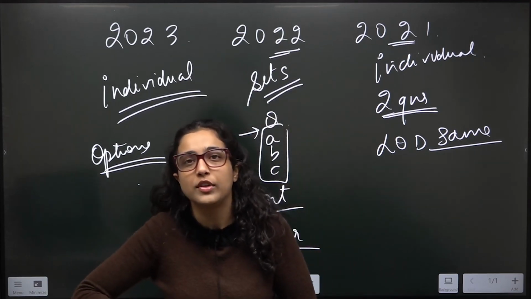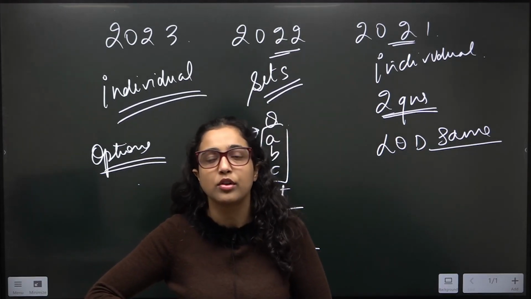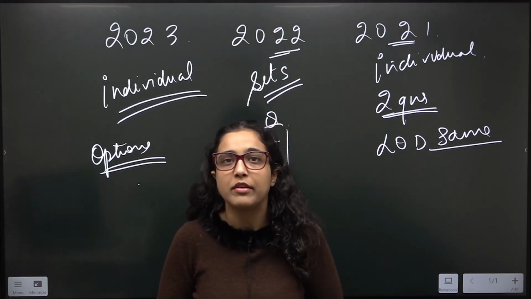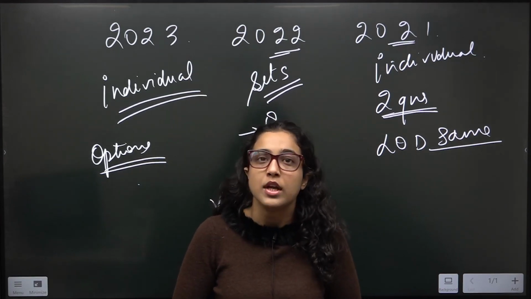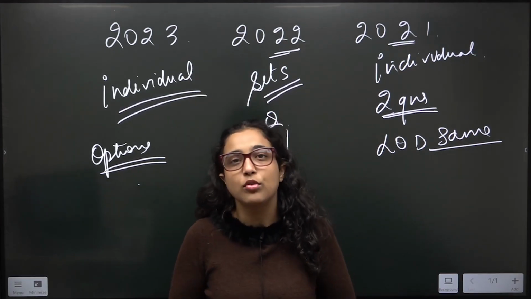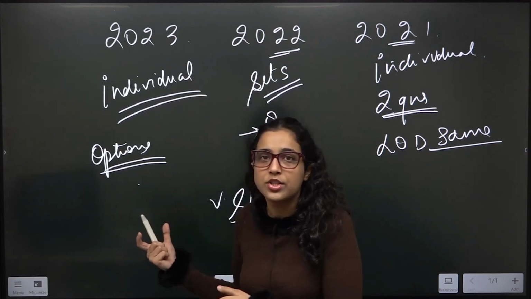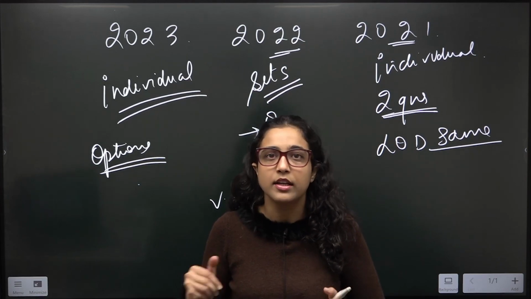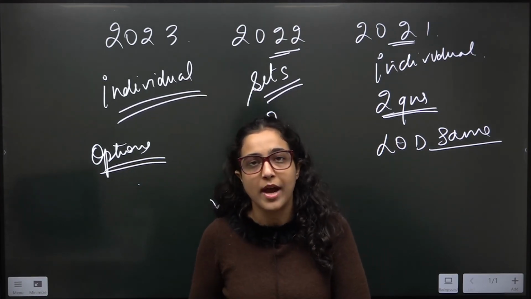See, now when you ask students or whenever you try to analyze or review the paper, a lot of people will say in 2023 the level of difficulty of reading comprehension was less, but it is not true. It's just that जो aptitude का level था, it was so high that हमने reading comprehension के level को analyze करने में we made this mistake that reading comprehension is easy. It was easier as compared to aptitude.